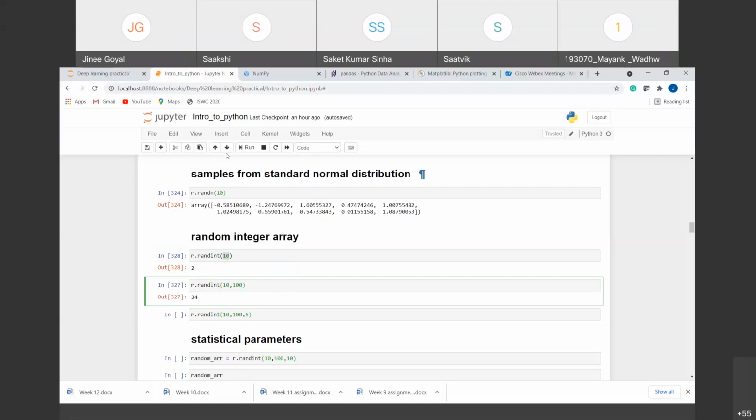So if we run this, now it has given 85. You can randomly generate any number between 10 to 99. 100 is not included.